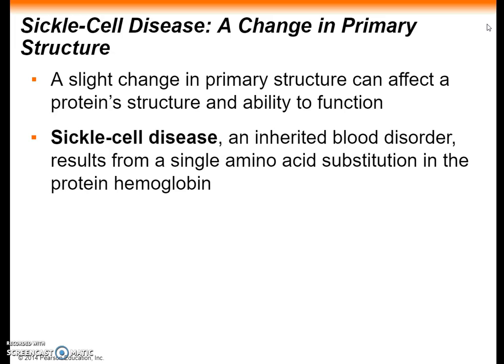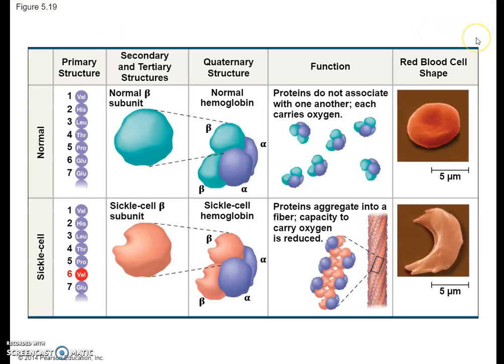Even a slight change in the primary structure can affect a protein's conformation and ability to function. The substitution of one amino acid, valine, for the normal one, glutamic acid, at a particular position in the primary structure of hemoglobin, which is the protein that carries the oxygen in the red blood cells, can cause sickle cell disease, which is an inherited blood disorder. The abnormal hemoglobin molecules crystallize, deforming some of the red blood cells into a sickle shape and clogging the capillaries. So here you can see, this picture is in your book, figure 5.19.